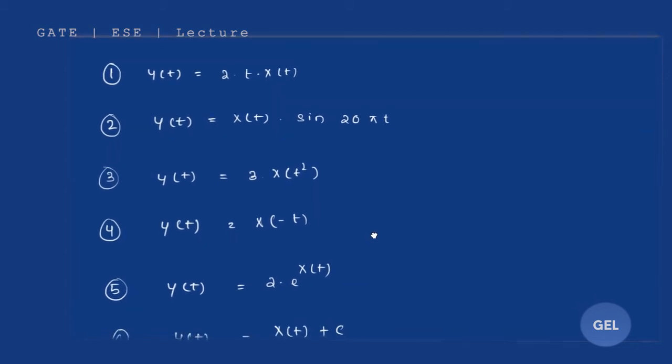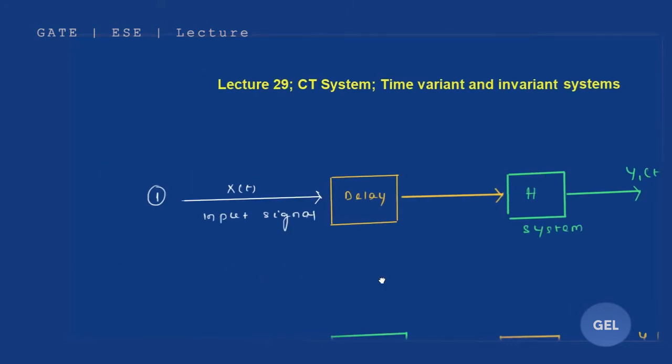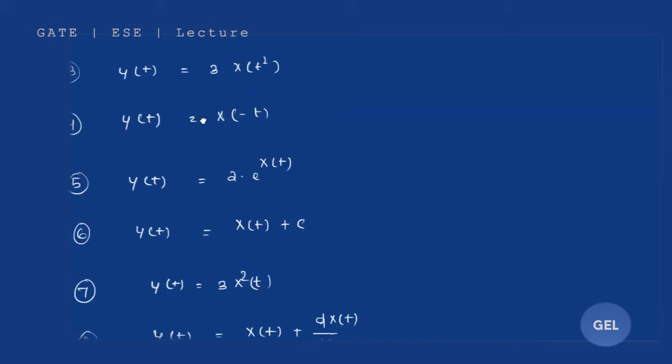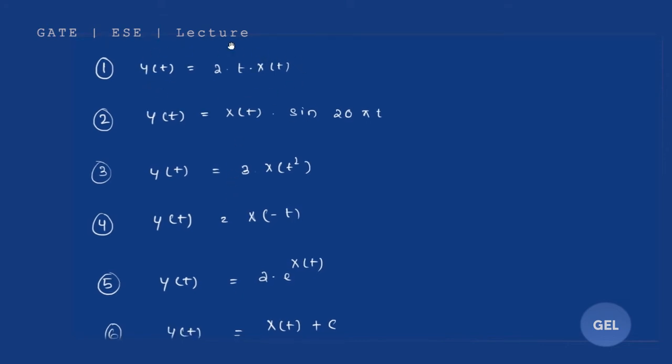Now look here. For example, this is our first question: y(t) equals 2 into t into x(t). I'm going to solve this equation, so I'm going to draw this again. This is your x(t) that will be given, and this is your system. Let me clean it properly. I'm going to give each and every input and do the testing. We'll see what this question actually means. Listen to this carefully, there is a lot of confusion here.